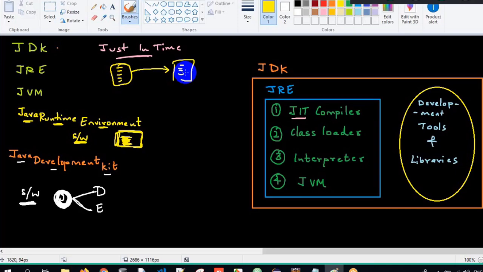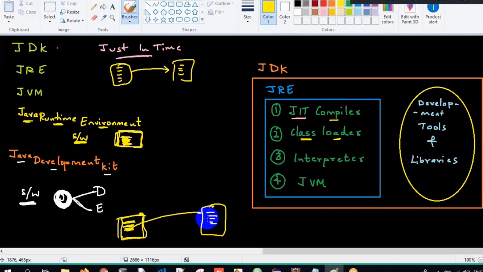Then who is this class loader, sir? Class loader is a person. My Java program which I store is stored in my secondary storage device, on my hard disk, in the C drive, D drive, or desktop. Who will get the Java program to the executable area where it can get executed? The person named class loader. The class loader will load the class from secondary storage to the executable area.